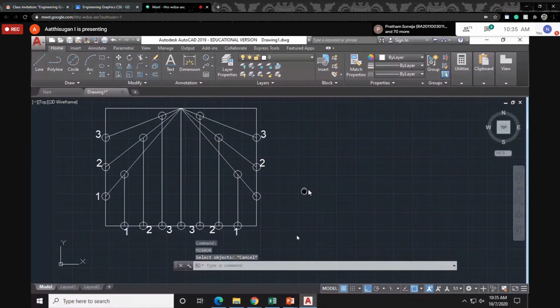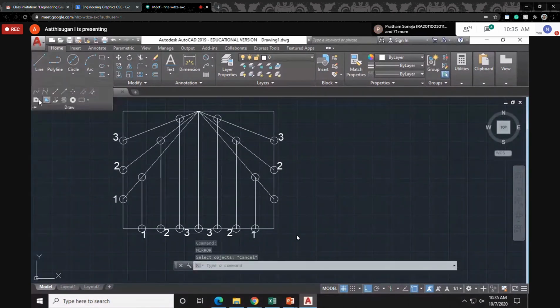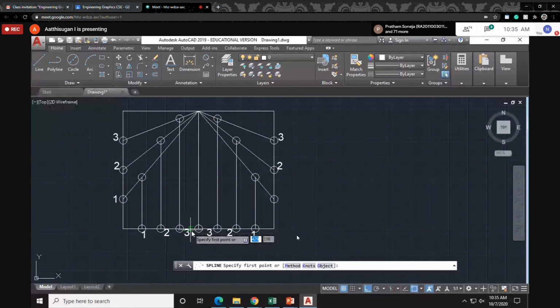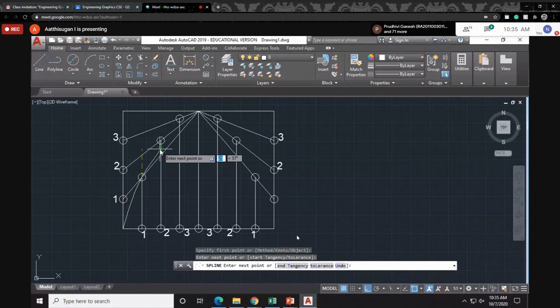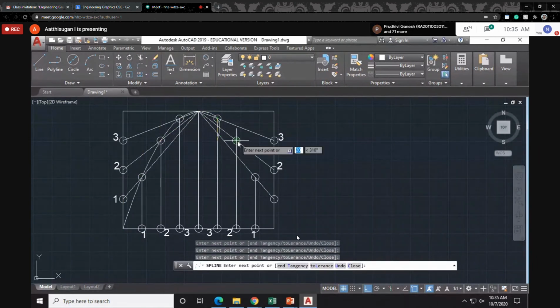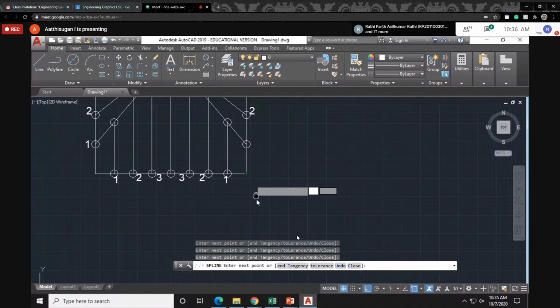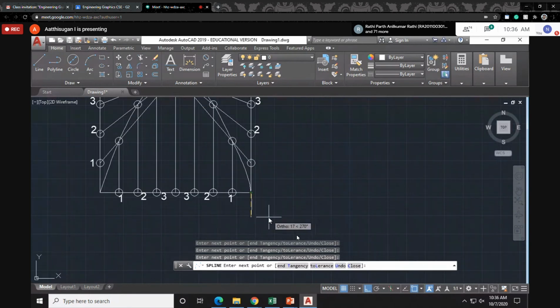Now using the spline command, you can take it directly from here or else type spline in the command. Passing through this line, this line, this line, then the center intersection point. Okay, via the intersection point. After clicking the last point, just come down. Then click enter, then press enter.